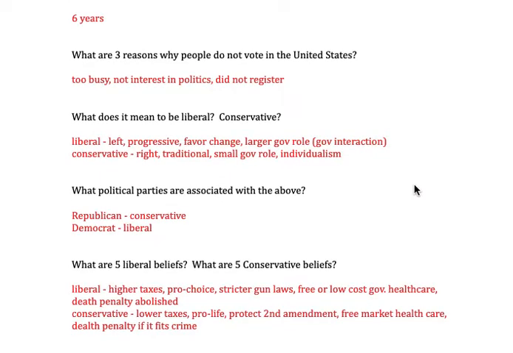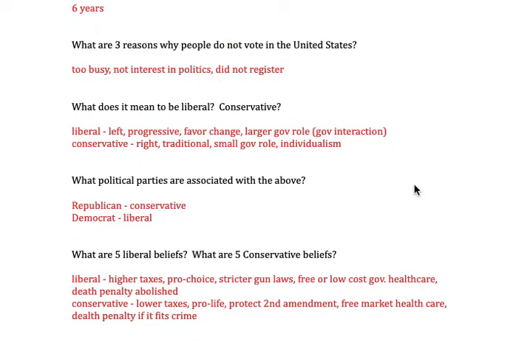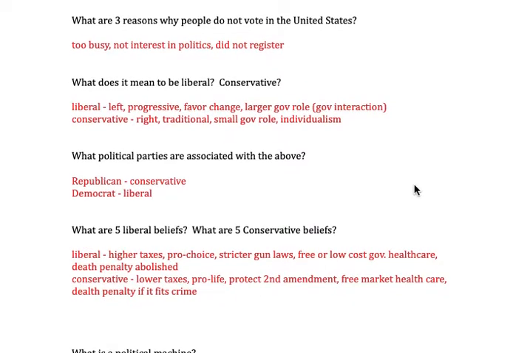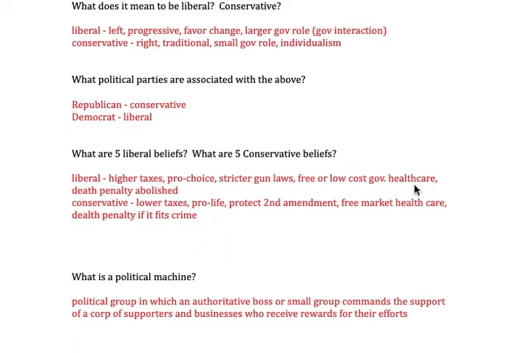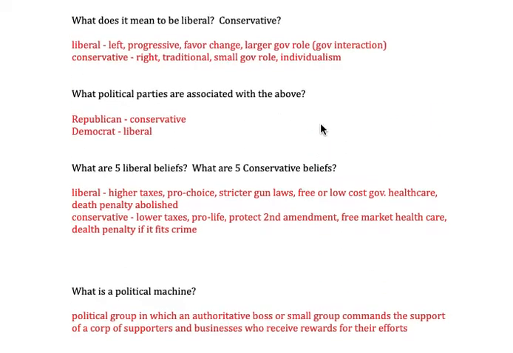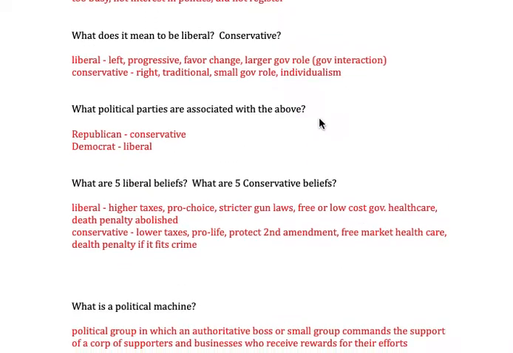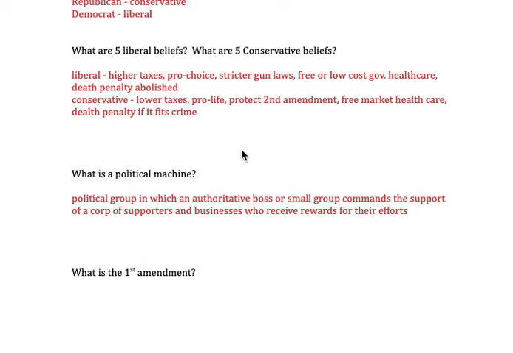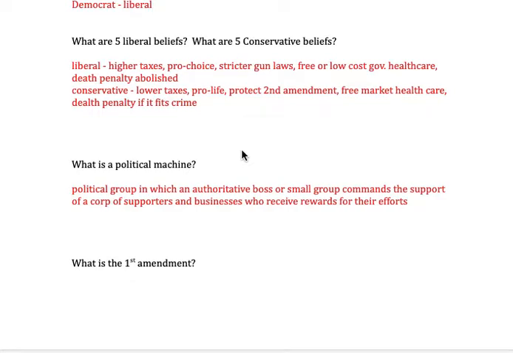What does it mean to be liberal or conservative? Liberal, left. You can be progressive. You like change, larger role in the government and social programs. Conservative means you're on the right. Traditional, smaller government role, more relying on the individual. So political parties that are associated with that: Republicans, conservative; Democrats are liberal. Some more liberal and Democrat beliefs, specifics. Liberals like higher taxes for those social programs, pro-choice, stricter gun laws, free low-cost government health care, and death penalty abolished versus the conservatives, lower taxes, pro-life, protect the Second Amendment, free market health care, death penalty if it fits the crime.